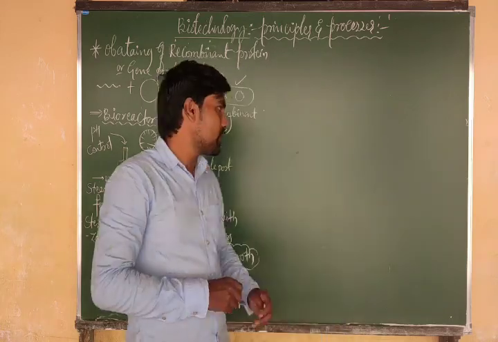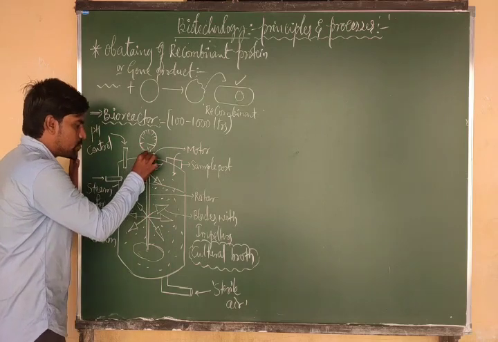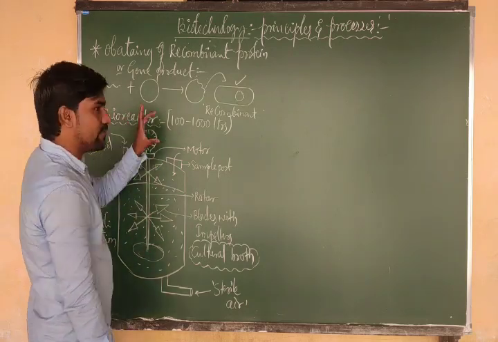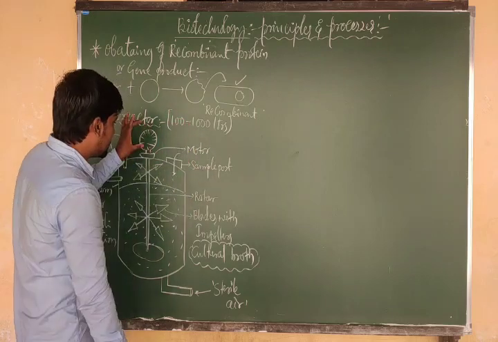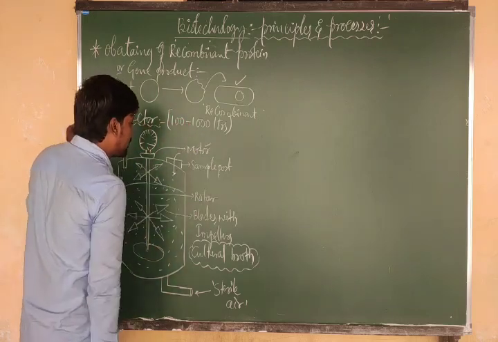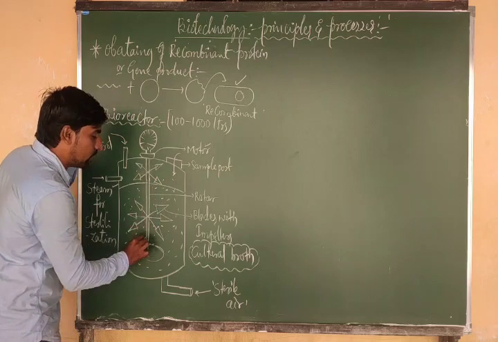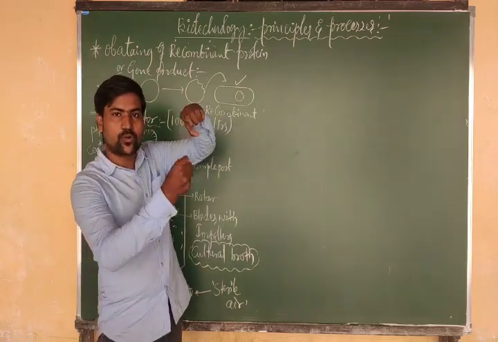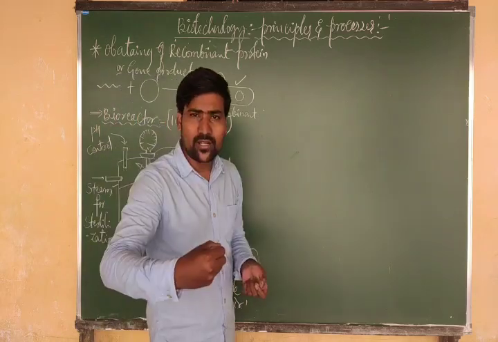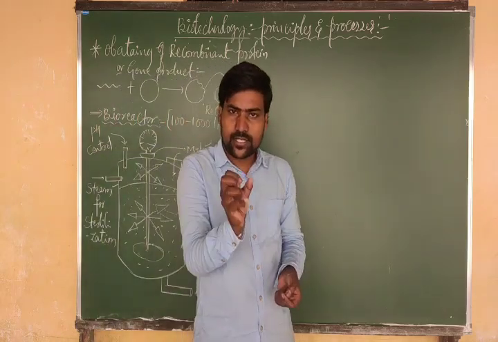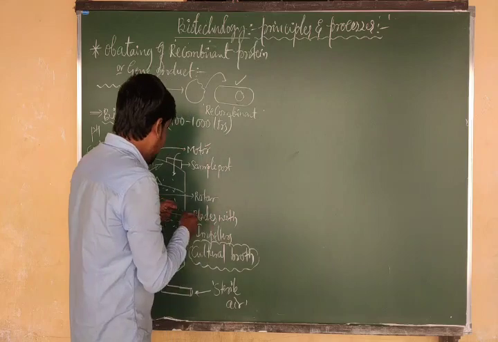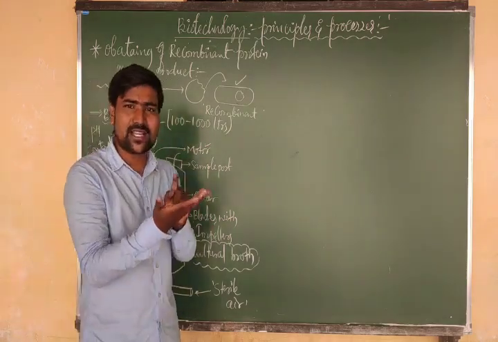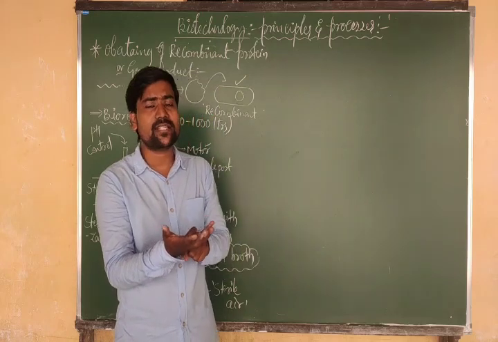For that process, here we have one arrangement at the center of the tank. Downside we have a motor, and this motor is connected with a rotor. This is the rotor shaft, and that shaft is rotating. Imagine it's one rod rotating like this, and it has blades, just like mixie blades. We have a mixie, right?